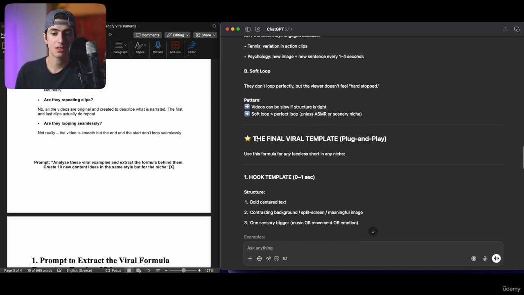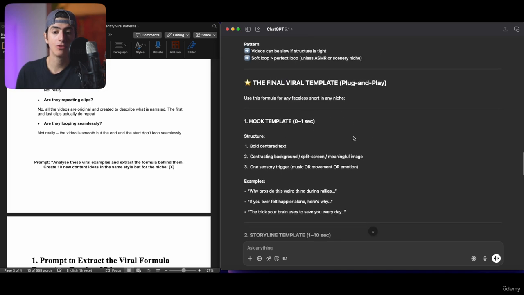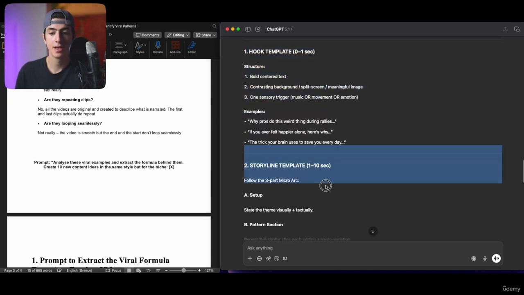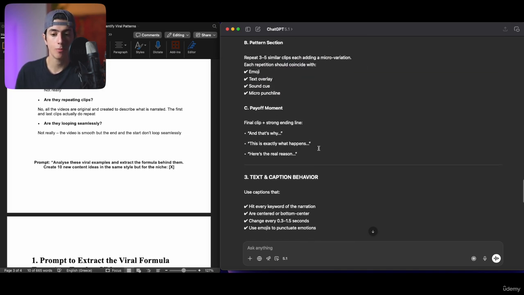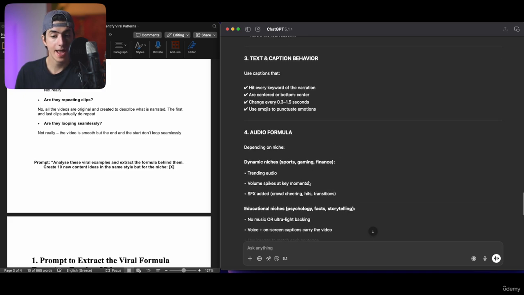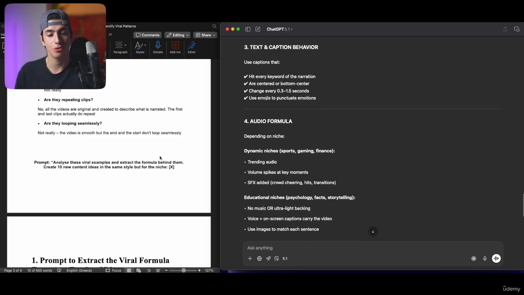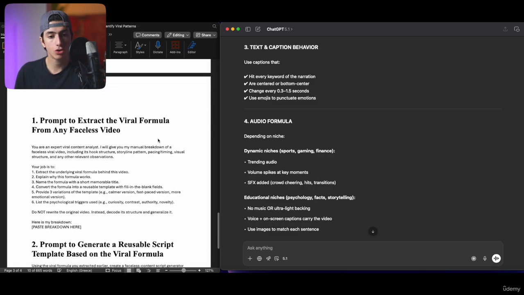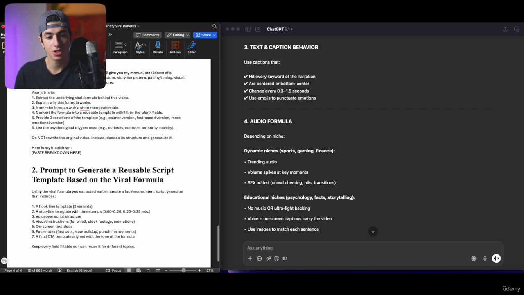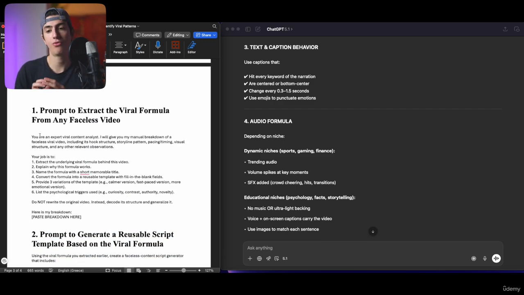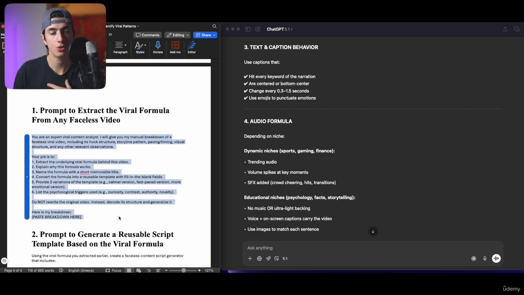Now, ChatGPT also gave us the final viral template, if you will, which is a hook template, a storyline template, a payoff moment, a text and caption behavior, and also an audio formula. So it gave us actually more than we could ask for. But I also want to use this prompt right here, and afterwards we're going to be using this prompt to create a reusable script from this viral formula. So I actually want to further tweak and give this prompt to ChatGPT, and I would suggest you do the same thing. You can download this whole page right here with all of the prompts that we used in this course from the description of this course, right?